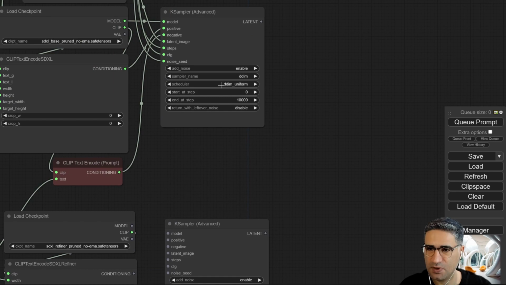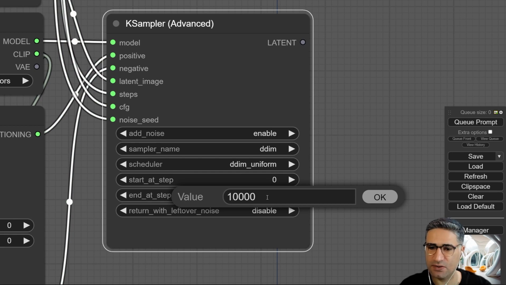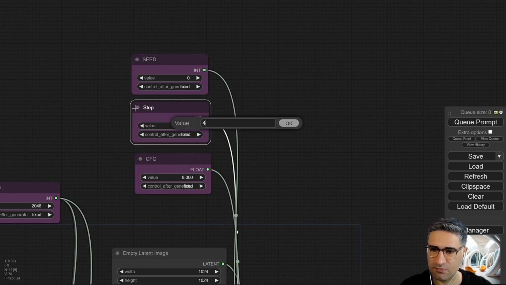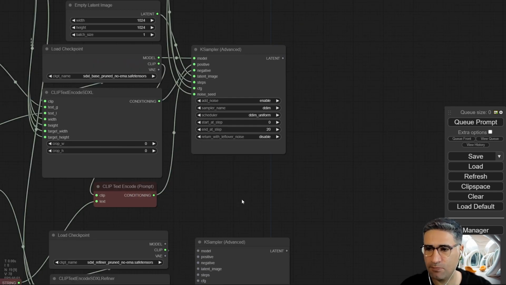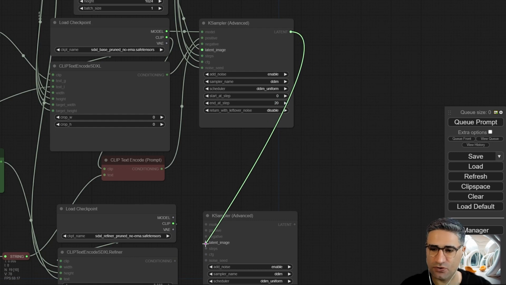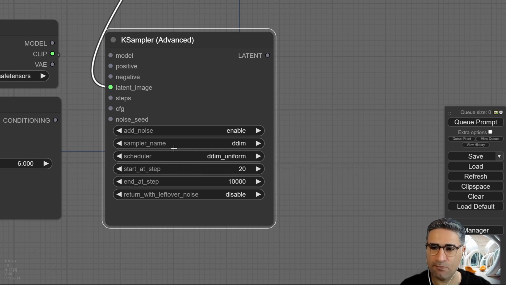Copy the advanced sampler. For the first sampler, you should define the end at a step. For example, this time I want to stop at step 20, and let's set up my steps. Totally I need 40 steps. This sampler will work from 0 to 20. After that, the information processed from the latent goes to the next sampler, and the next sampler will continue the processing from 20 until the end.